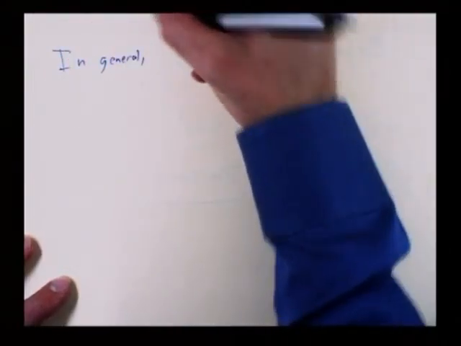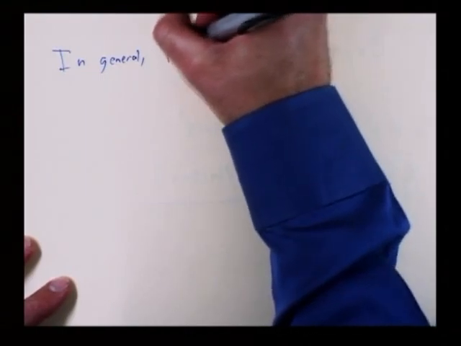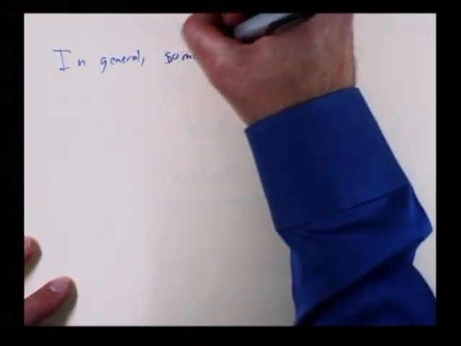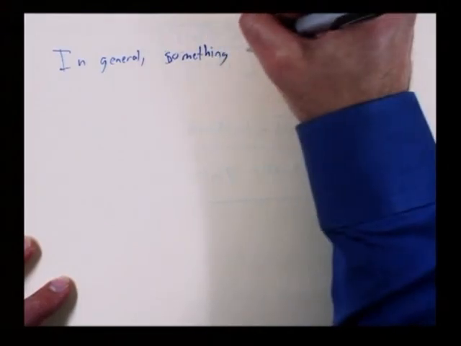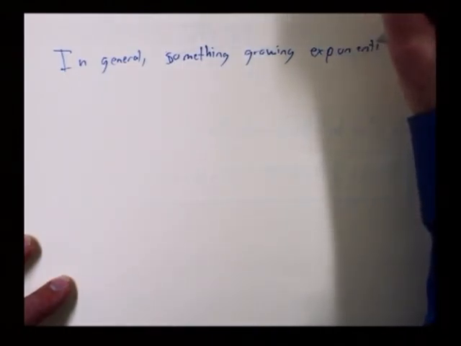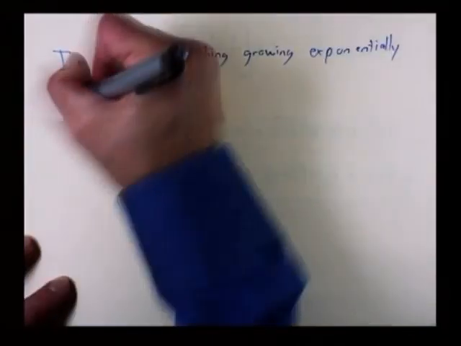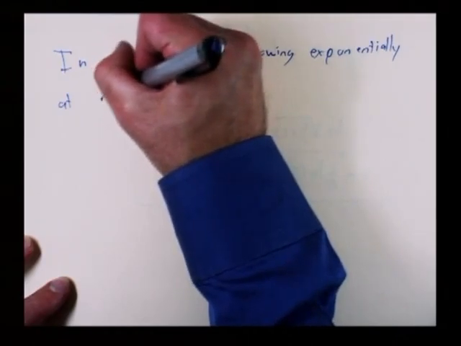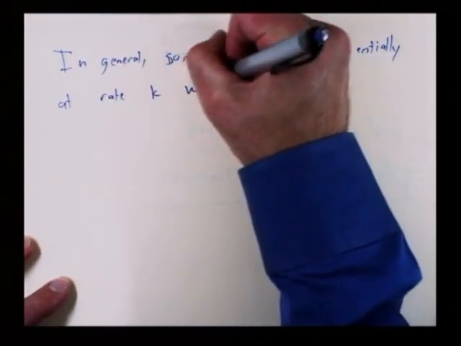In general, let's say you have anything growing exponentially, bank accounts or bacterial colonies, at rate k.